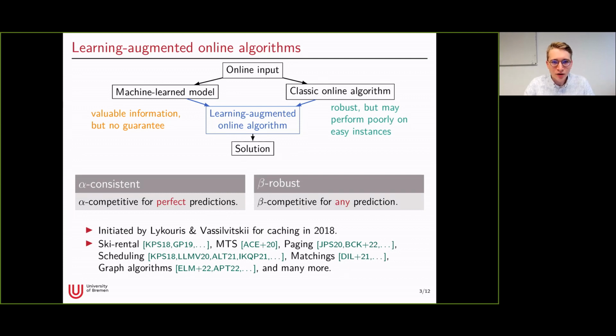And learning augmented online algorithms are a very active research area right now, where almost daily new results are coming for various online problems, but also in other areas of computer science.